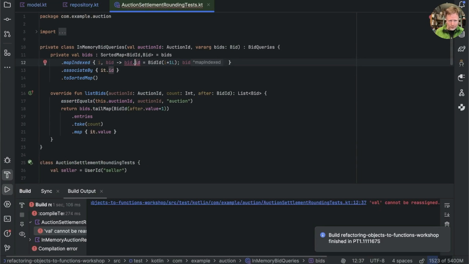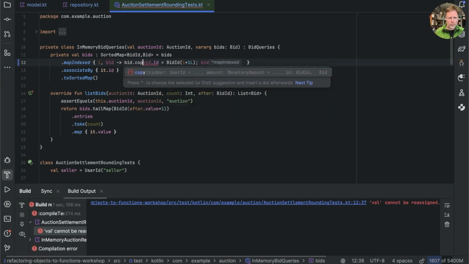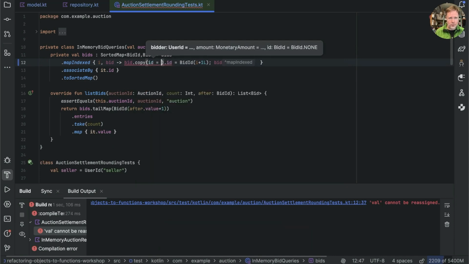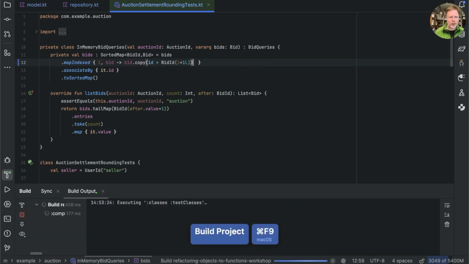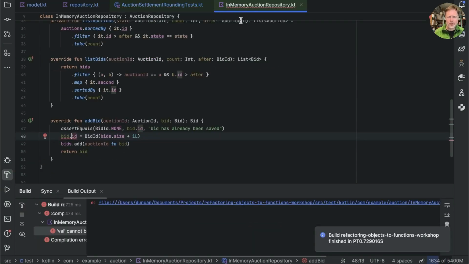Oh, there's another place here. So what are we doing in here? We are taking our bid and we're setting a new ID into it. So in fact, we can do the same sort of thing. And in fact, here I think we could just say bid.copy with the ID equals the ID that we have there. Try building again. And here we have the in-memory auction repository that seems to be doing the same thing.